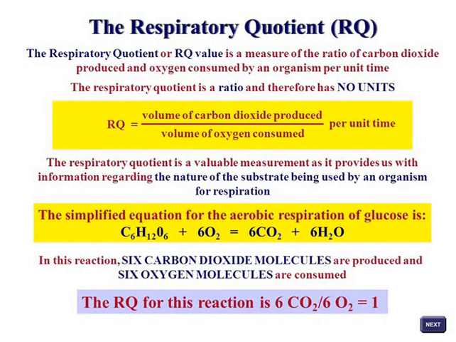Respiratory quotient. A respiratory quotient may be defined as the ratio between the volume of carbon dioxide given out and oxygen taken in simultaneously by a given weight of tissue in a given period of time at standard temperature and pressure. Respiratory quotient is equal to the volume of carbon dioxide produced divided by the volume of oxygen consumed per unit of time.